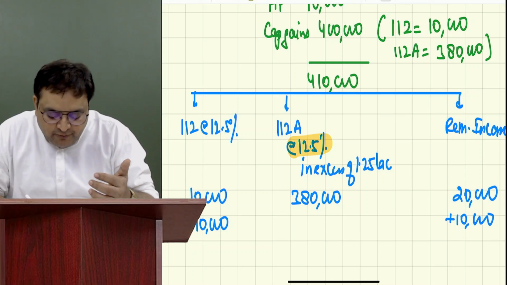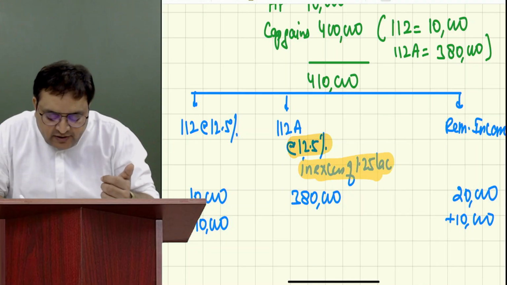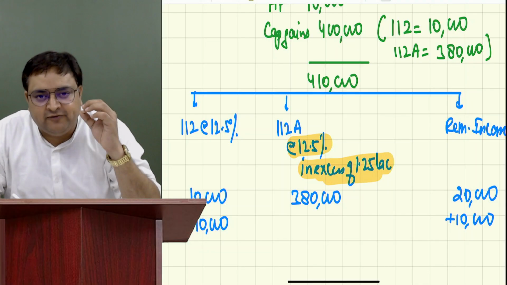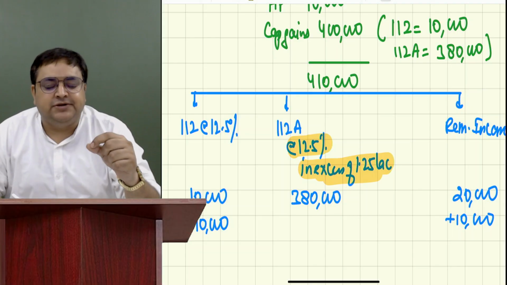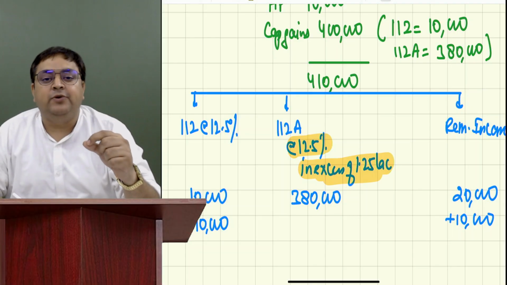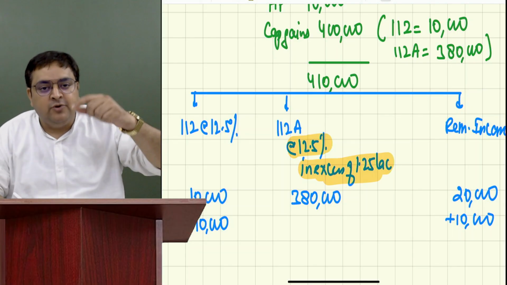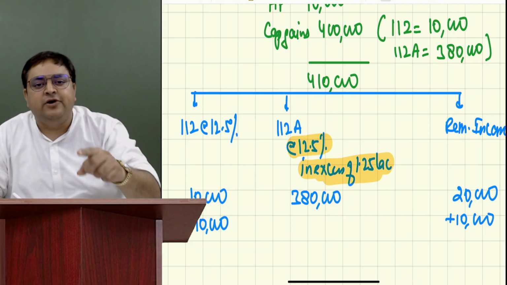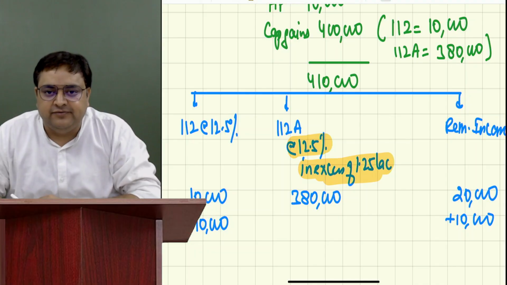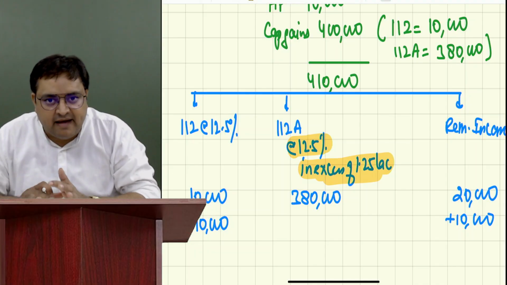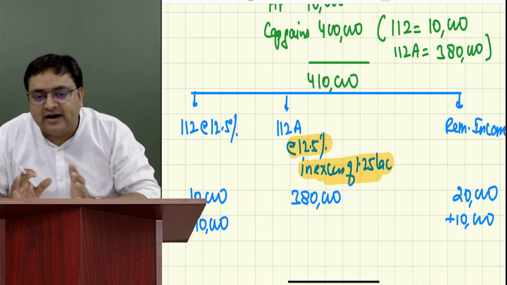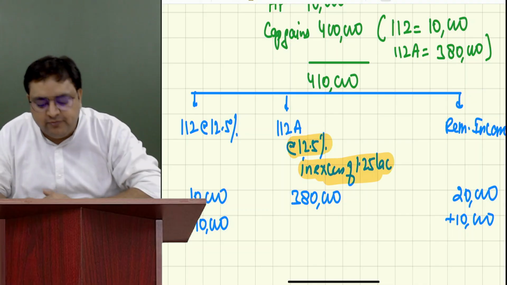So when I say 12.5% in excess of 1,25,000, it means at the point when you are calculating the tax at 12.5%, at that point you have to subtract 1,25,000. So this example is just for your clarification purpose. Right now, don't subtract 1,25,000 because we are just doing a movement.